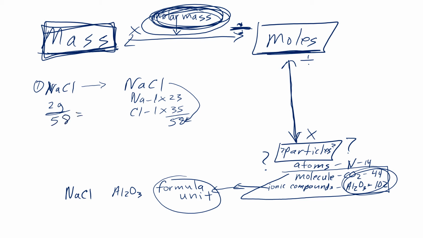Now you punch it in your calculator. 2 divided by 58 equals 0.034. And this is going to be moles. 0.034 moles of that.